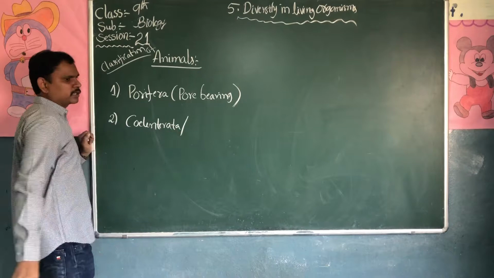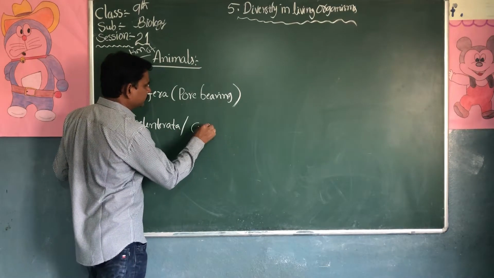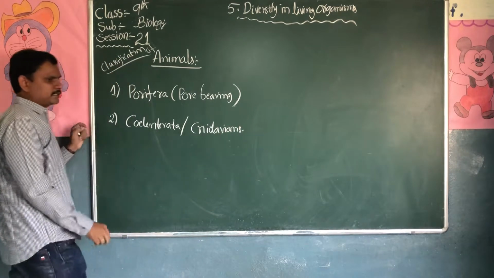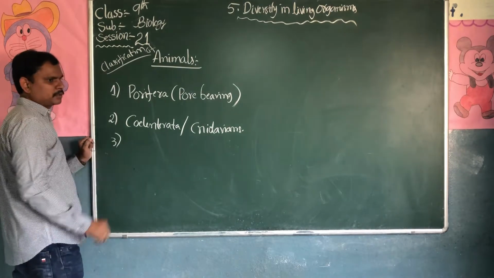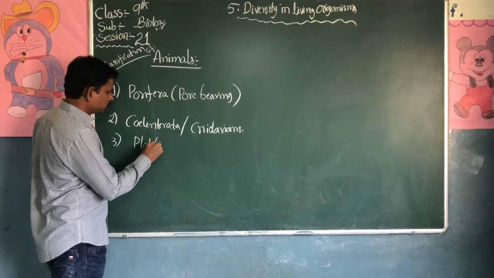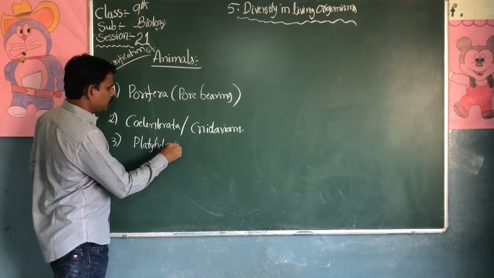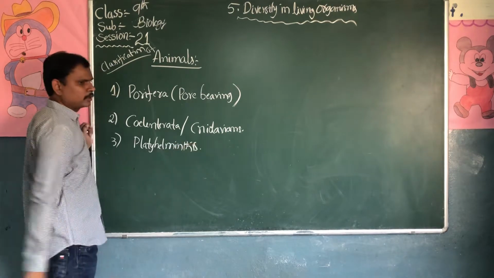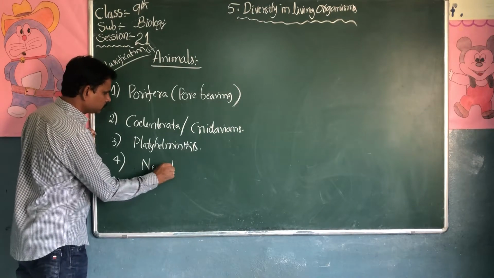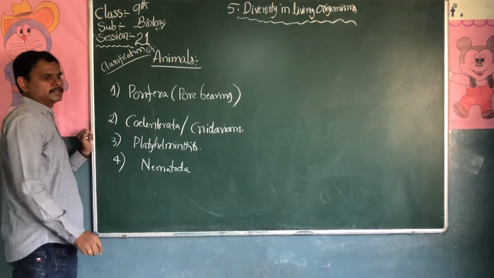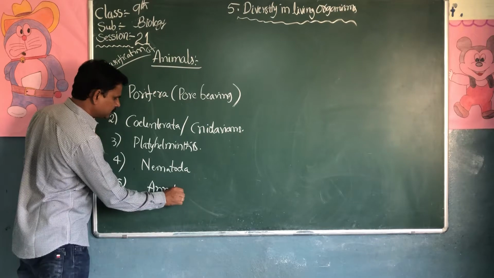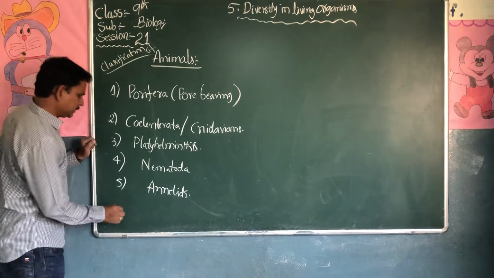Coelenterata, which we can also call Cnidarians. Third one is Platyhelminthes. Fourth one is Nematoda. Fifth one is Annelids.